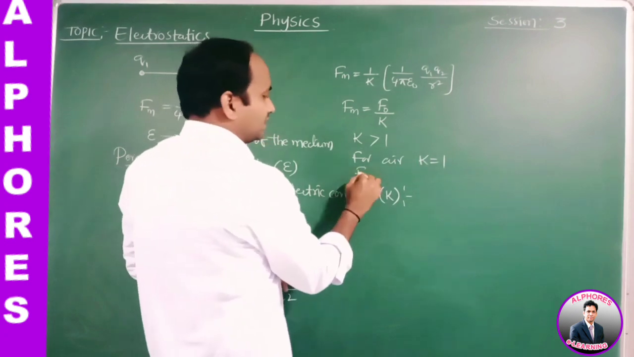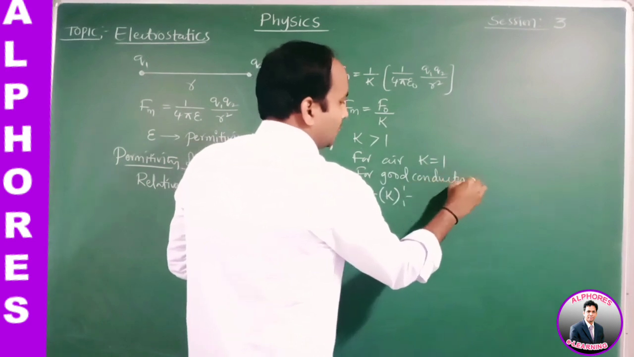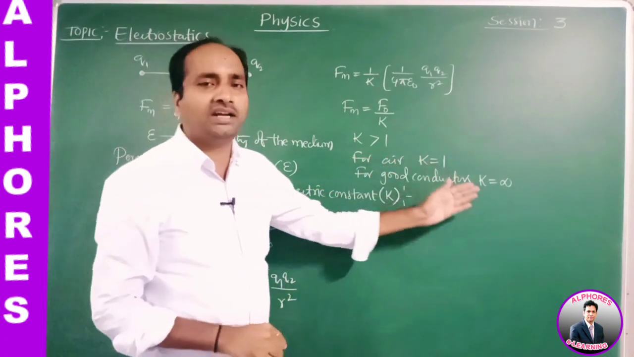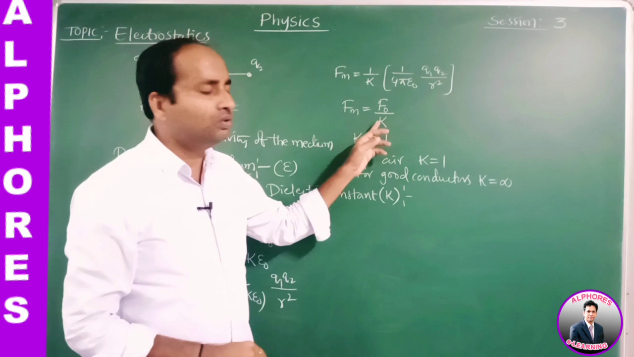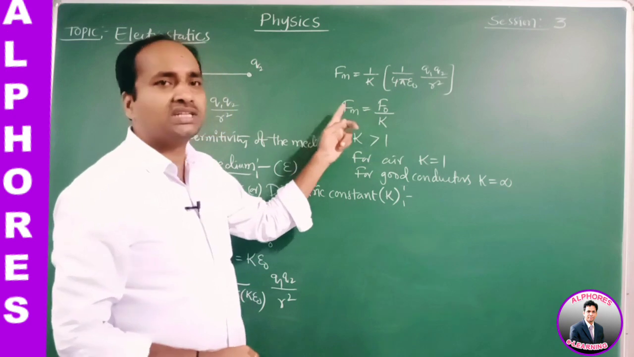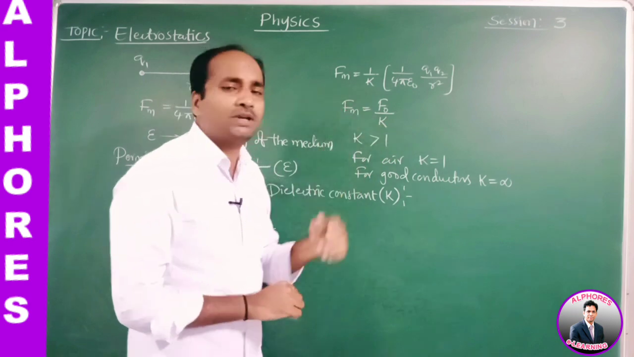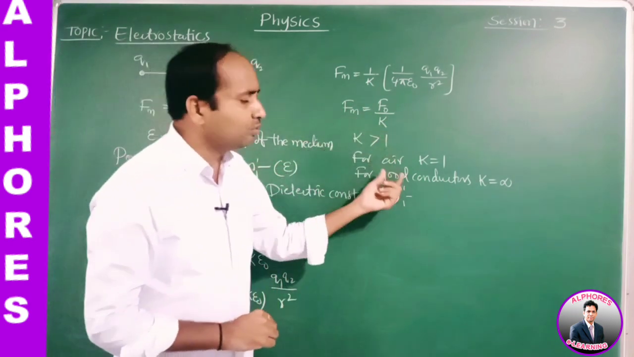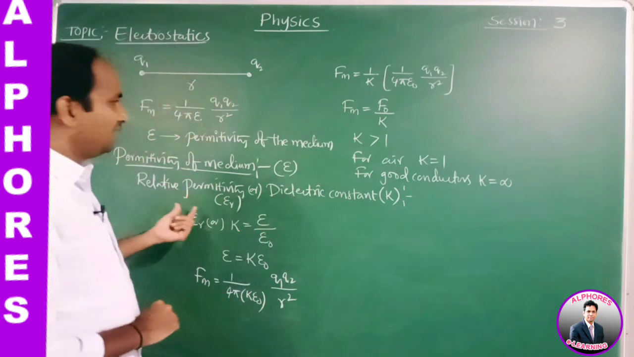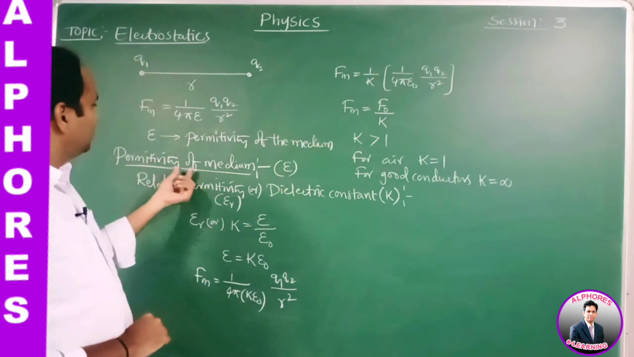For good conductors, K is equal to infinity. For any other medium, the value lies between 1 and infinity. So K is either equal to 1 or greater than 1. So the force between two stationary charges in any other medium decreases as compared to when they are separated in free space. So this is about the relative permittivity, also called the dielectric constant. K is called the dielectric constant or relative permittivity.